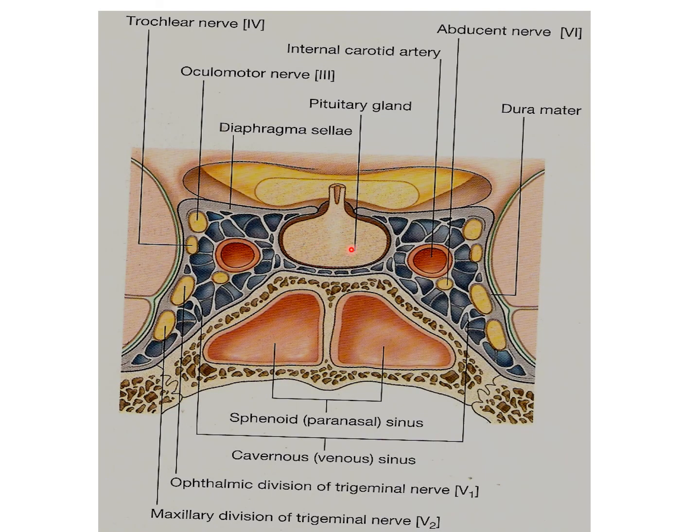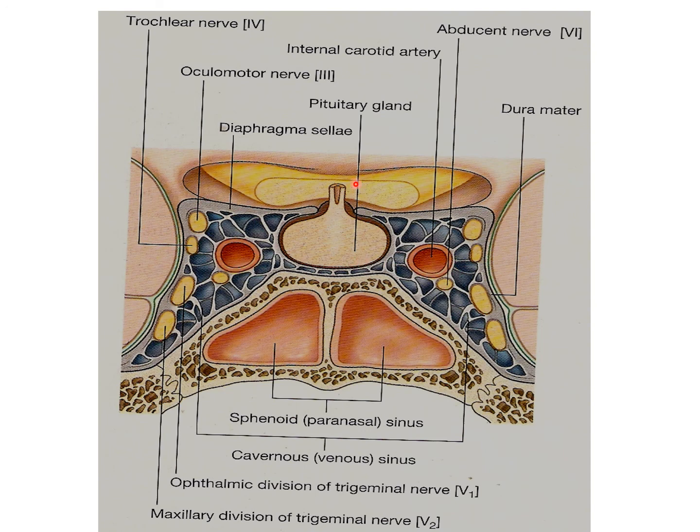Here you can see this diagram. This is the pituitary gland. It is present within this fossa, the fossa for the hypophysis cerebri. The hypophysis cerebri, also called the pituitary gland, is approximately the size of a pea. It is suspended from the floor of the third ventricle by a narrow funnel-shaped stalk called the infundibulum, and it lies in the depression on the upper surface of the sphenoid bone called the sella turcica.